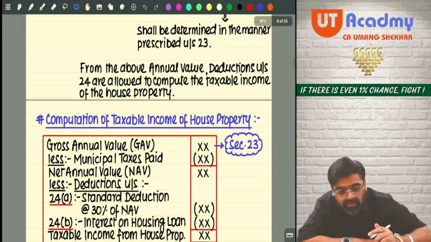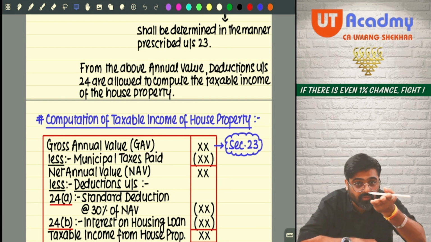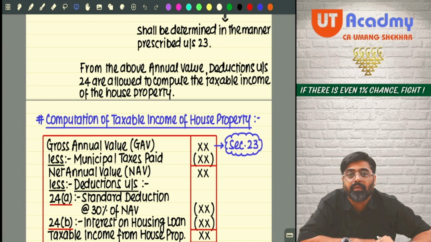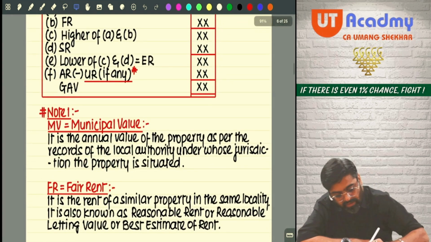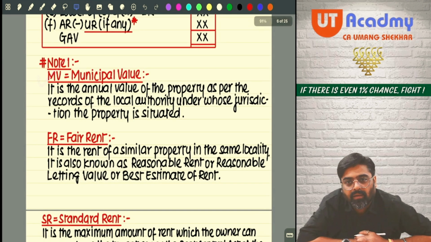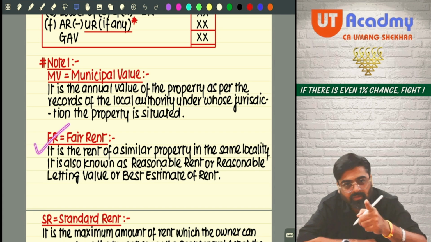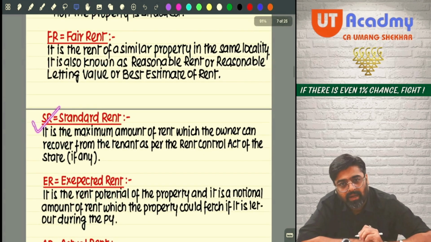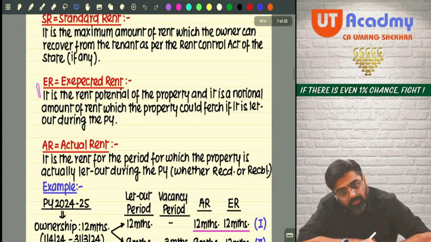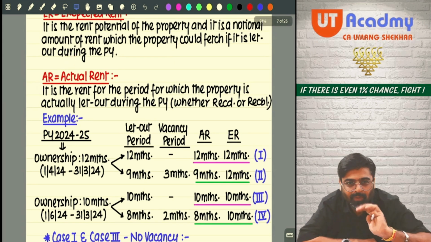So we are at the first step here only. Right now we are discussing how to determine this GAV for different types of property. Yes or no? Now pay attention. Can you see this UR over here? But before we actually discuss that, what is municipal value? Did I explain? What is fair rent? Did I discuss? What is standard rent? I also discussed. What is expected rent? What is actual rent? And I gave you a few examples.